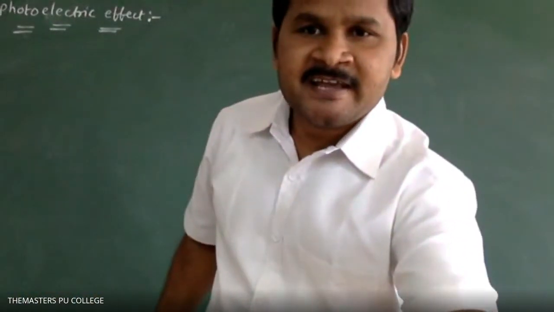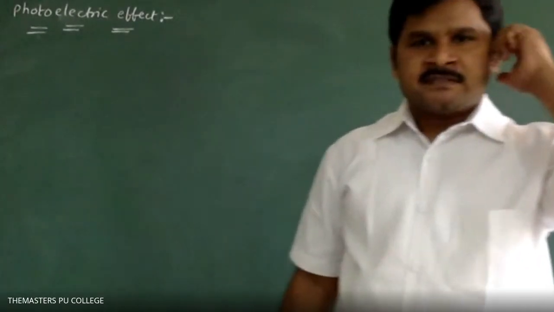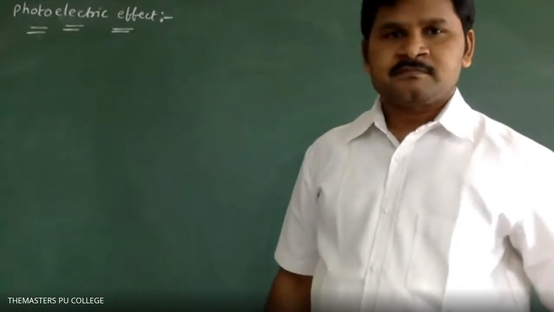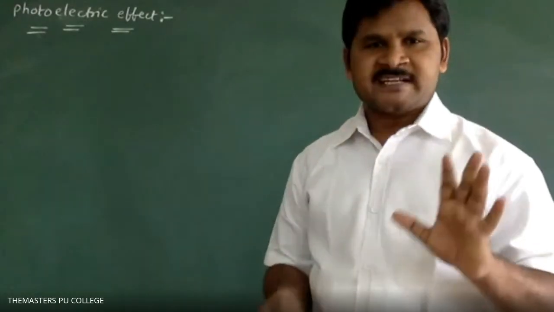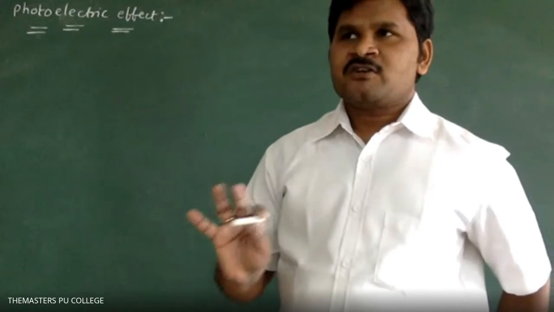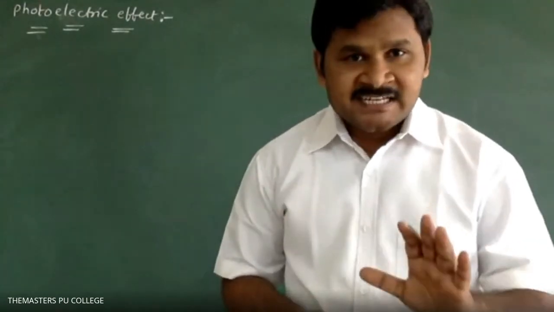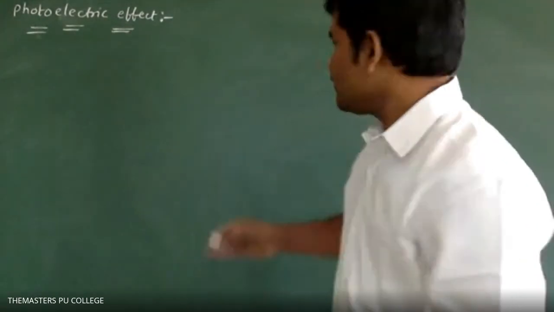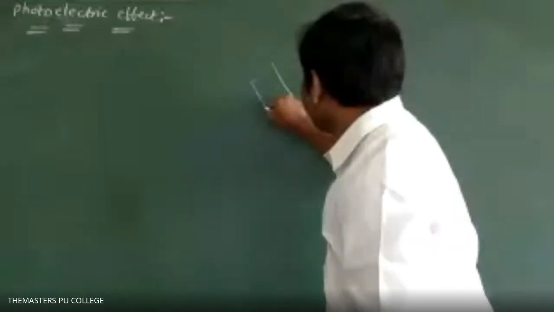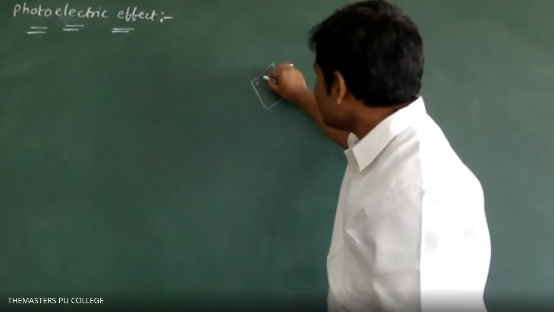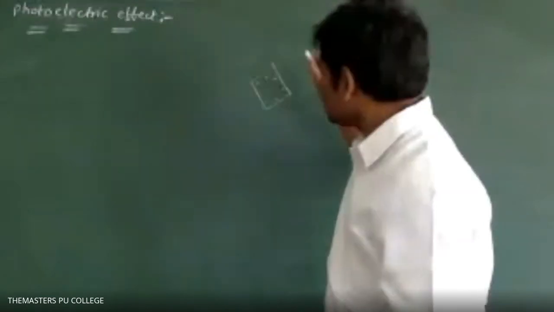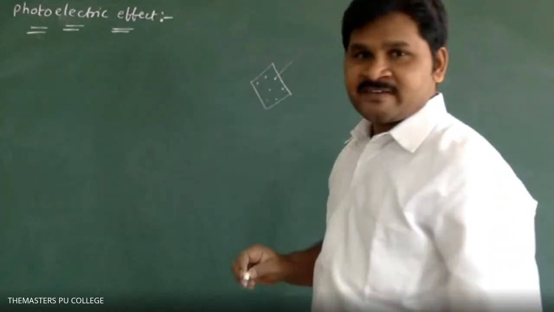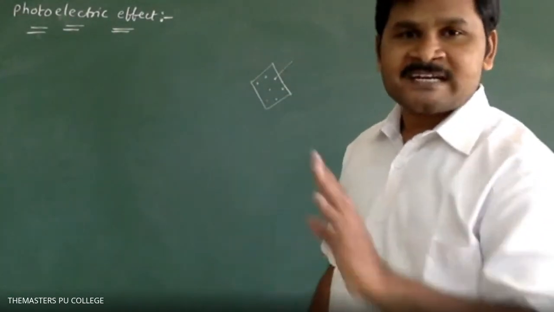Students, do you have any idea about the photoelectric effect? Listen, it was very simple. The literal meaning of photoelectric effect is ejection of electrons from a metal surface. Say for example, this is a metal, it is a surface. Metal has electrons. Say these dots are electrons. If you remove these electrons from the metal surface, that phenomenon is called the photoelectric effect.